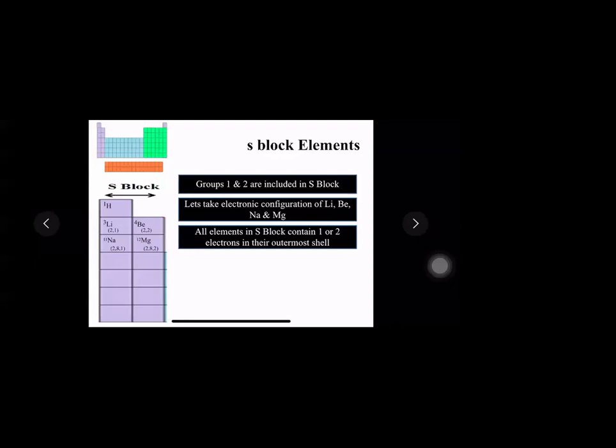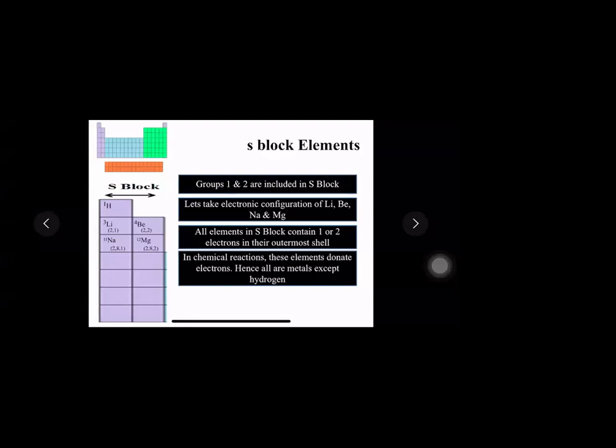So what about that? When they contain 1 or 2 electrons in the outermost shell, these elements will always have the tendency to donate electron, right? We have 3 options: donate करो, accept करो या share करो. Donate, accept and share will depend upon the number of electrons in the outermost shell. अगर 4 electron रहेगा last shell में तो share. Less than 4 हुआ तो donate. More than 4 हुआ तो accept. So thinking on that lines, tell me what will it do? It will obviously donate electrons. So when they donate electrons, these all are metals basically. These all are metals.